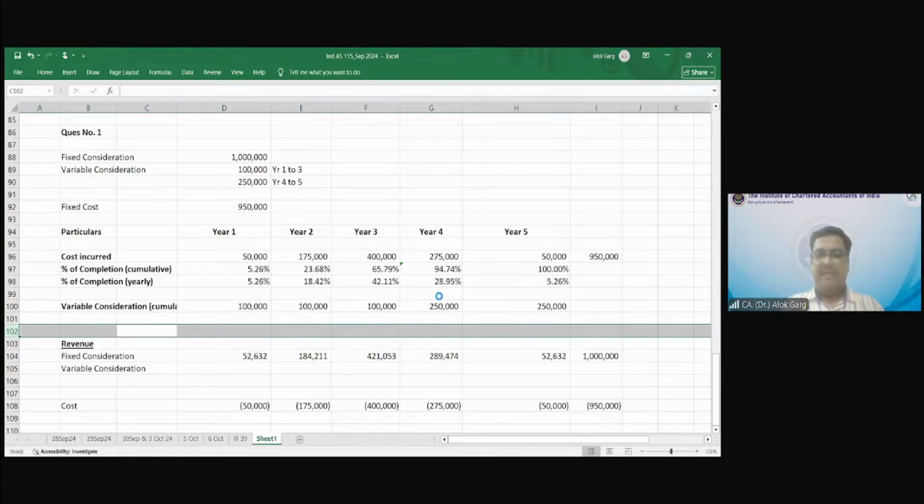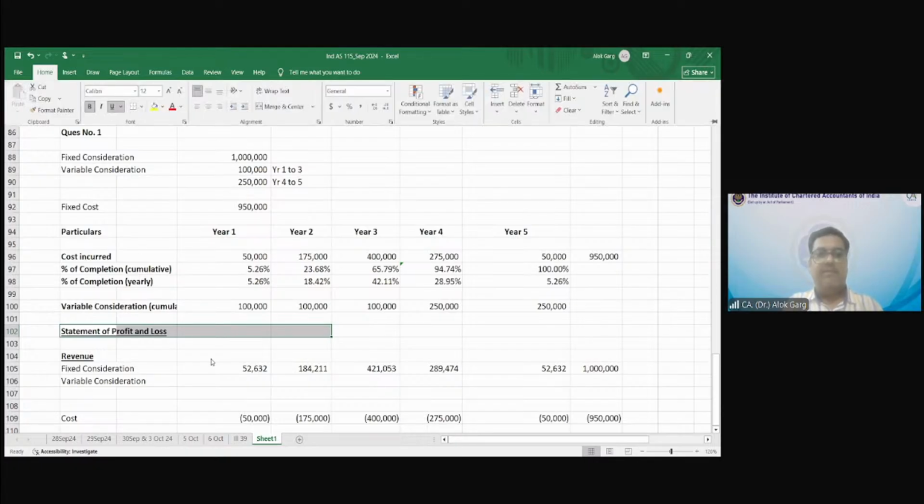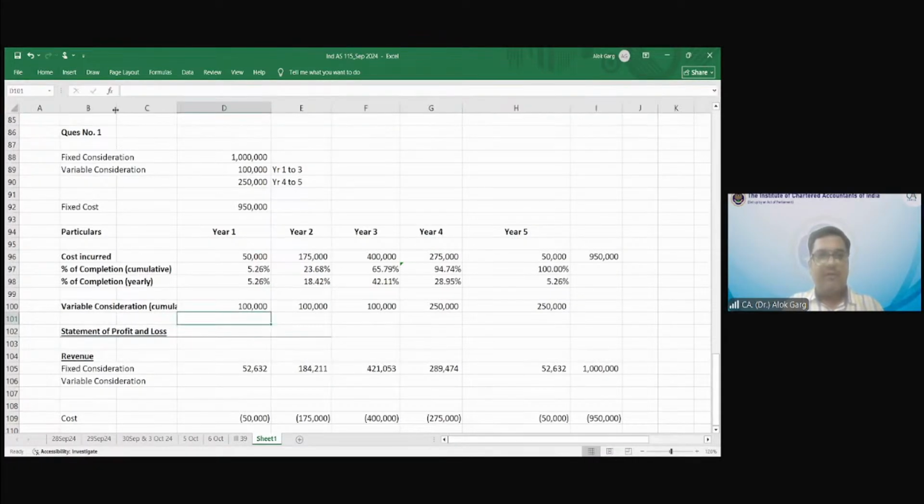So this is my P&L, statement of profit and loss. The lower one is my statement of profit and loss, so that you will be able to understand the difference. The above one is information and the lower one is P&L.